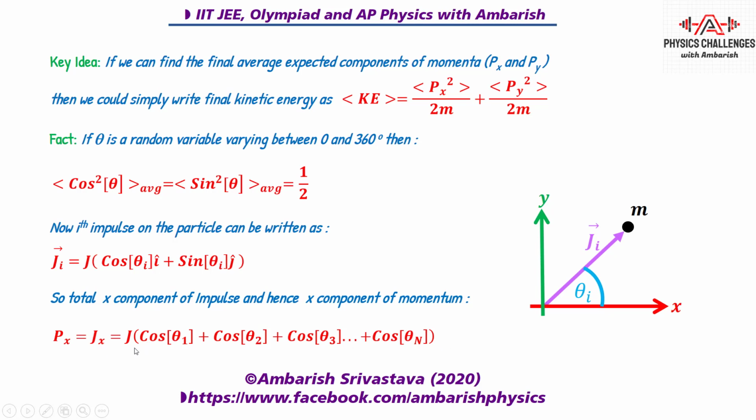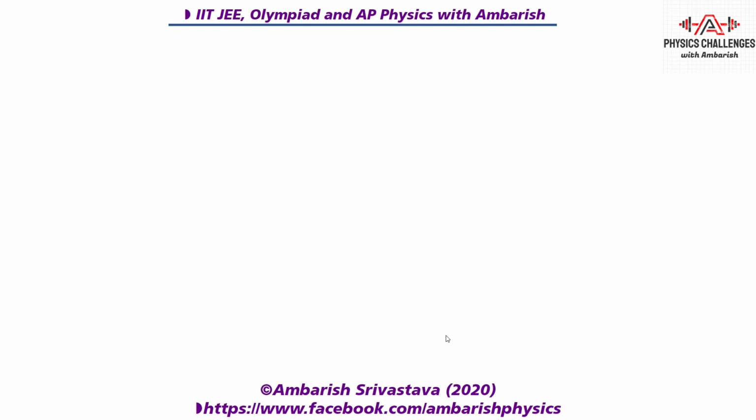But from here itself you can see, if you are going to take the whole square, this will become j square, and then if you square this whole term you will get cos square theta 1, cos square theta 2, cos square theta 3 etc. And then there are going to be product terms, that is 2 cos theta 1 cos theta 2, then 2 cos theta 1 cos theta 3 etc. So let's look at what we get. Let's see it on the slide.